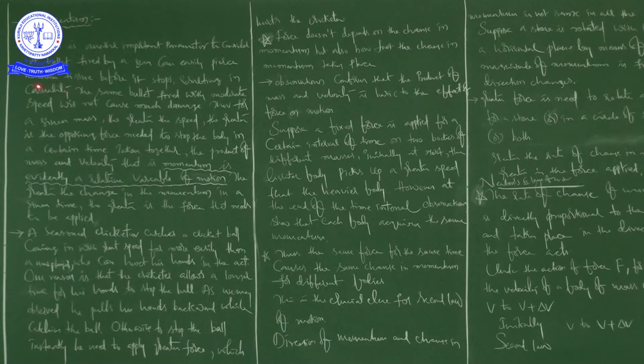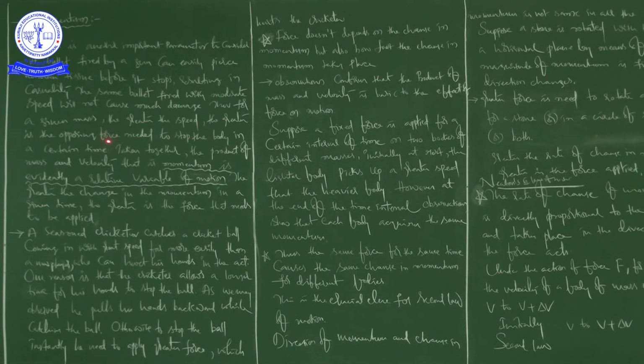See here. Speed is another important parameter. Consider a bullet fired by a gun can easily pierce human tissue before it stops, resulting in casualty. The same bullet fired with moderate speed will not cause much damage.